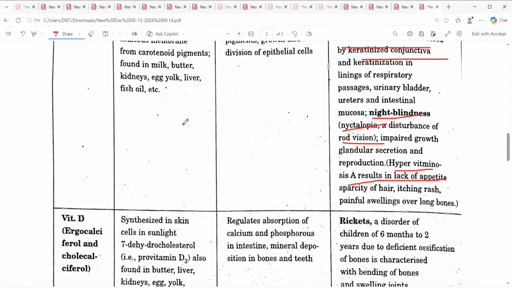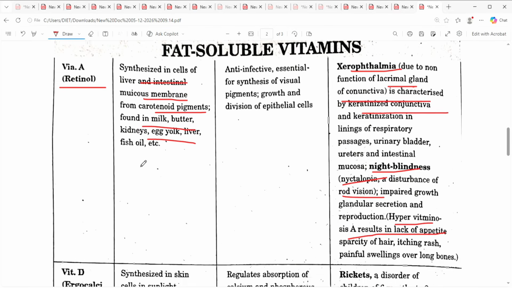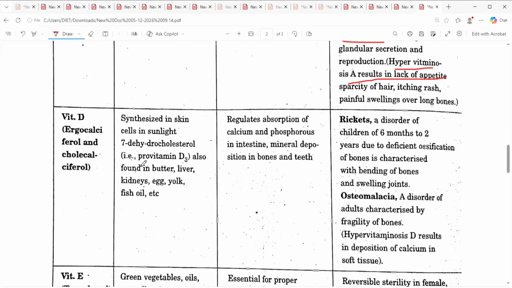So it is found in liver, intestinal mucous membrane, pigments, milk, butter, egg yolk, liver, fish oil, right? Vitamin D is also called ergocalciferol, but purely known as calciferol. You can get it from sunlight. It is also called dehydrocholesterol, found in butter, liver, kidneys, egg.